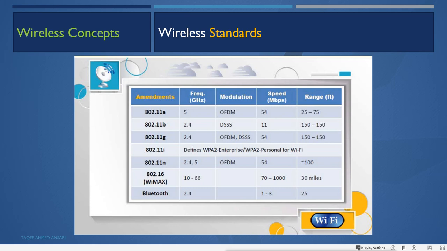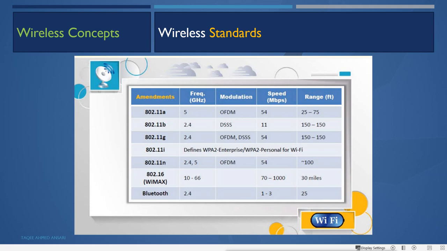Then we have 802.11g. It works on 2.4 gigahertz and it uses both OFDM and DSSS. It can give speed up to 54 Mbps, and it can also cover a 150 feet distance.